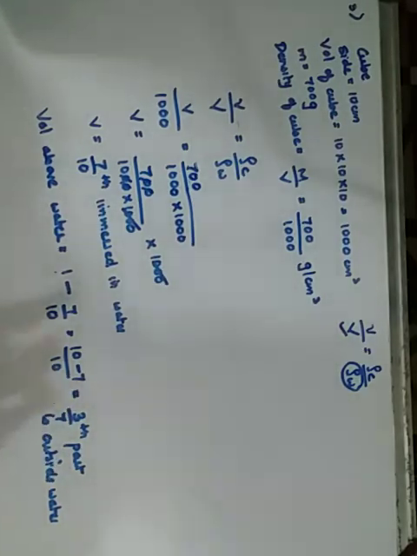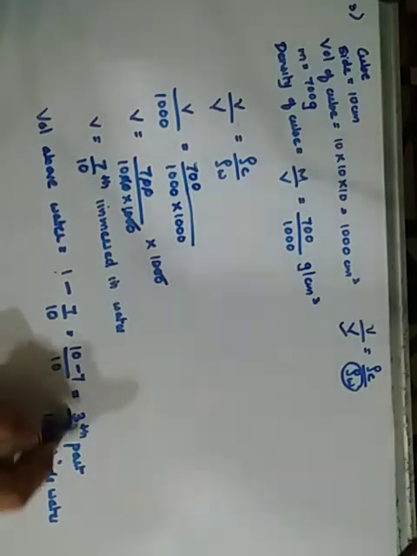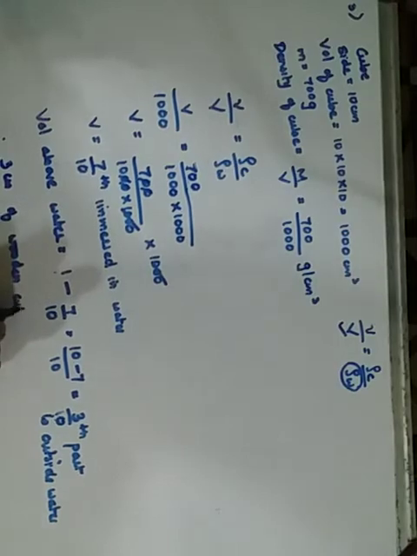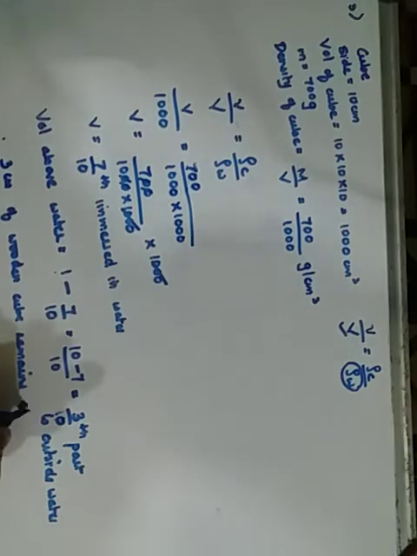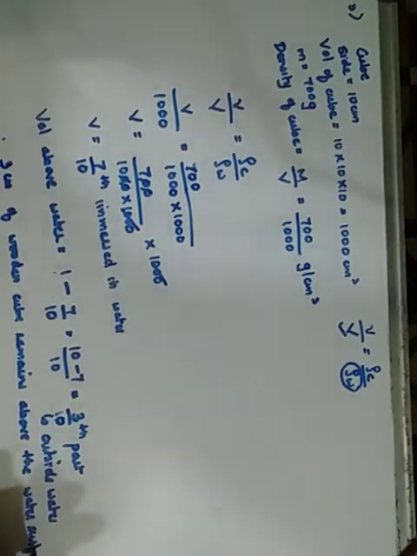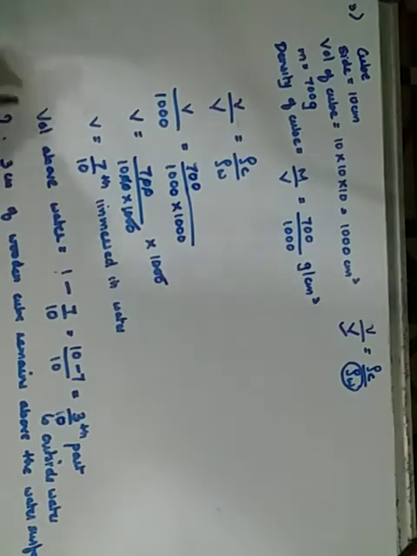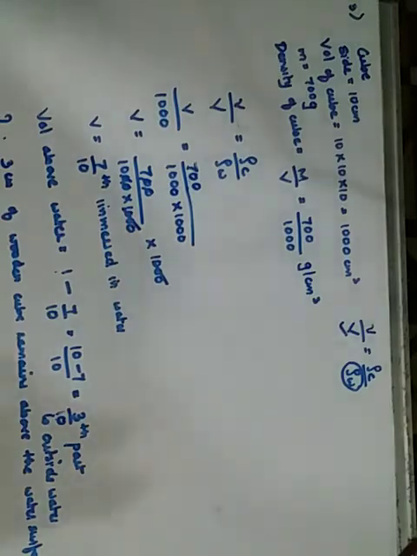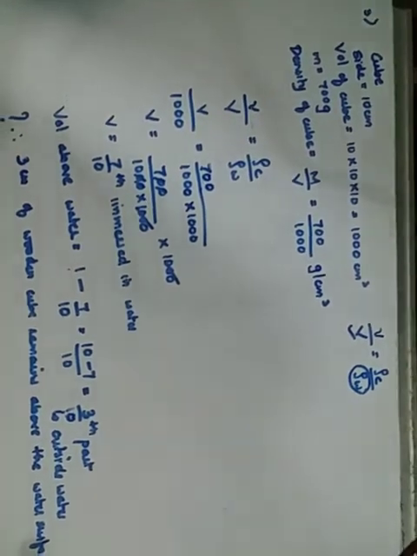Three parts, that is 3 centimeter of the wooden cube remains above the water surface. Actually there was no need of this part, they had asked only the fraction, the part of it, so it is 3/10 of the part is outside the water. You can mention it this way. So that is your third question.